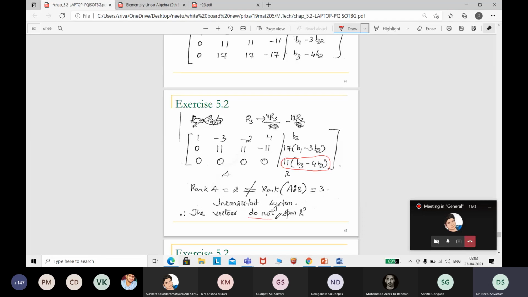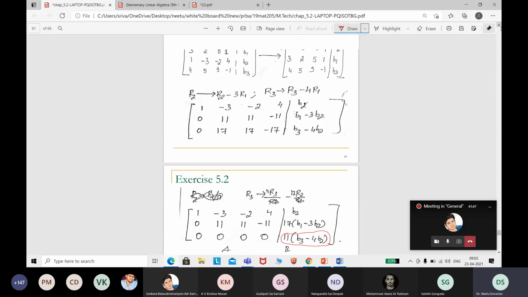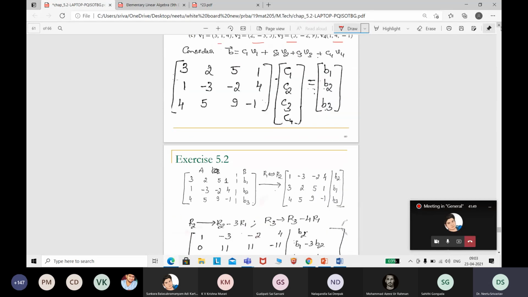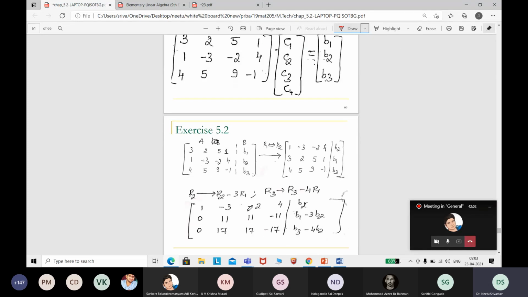Okay. And the reason you can see it's here in front of you. We implemented some transformations. Stick to one method. Better to stick to this method only. Write the augmented matrix. Here determinant is not at all possible, no? So write the augmented matrix and then check.